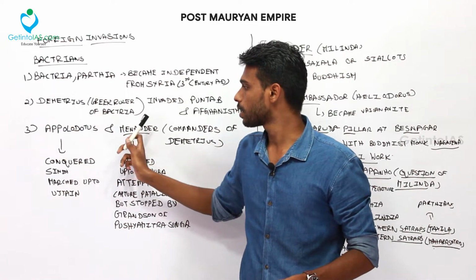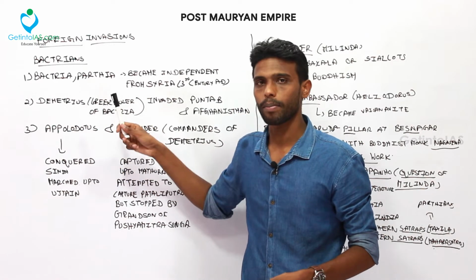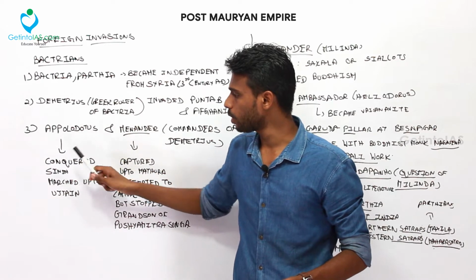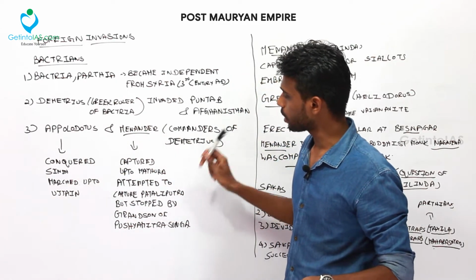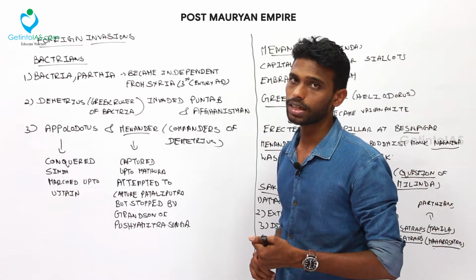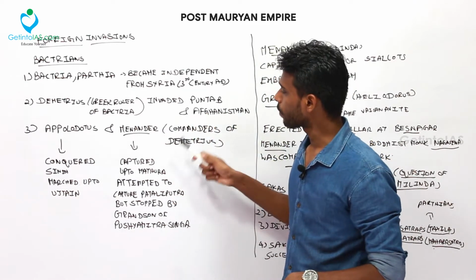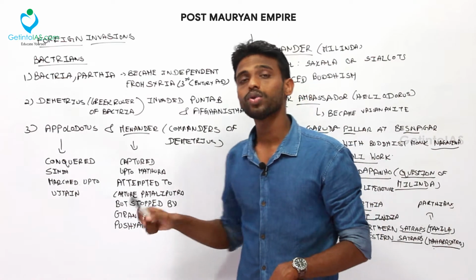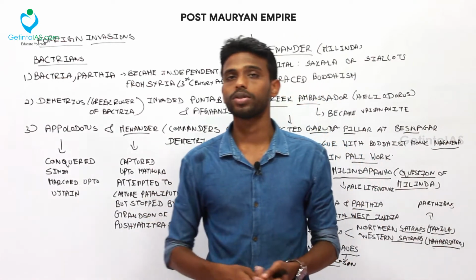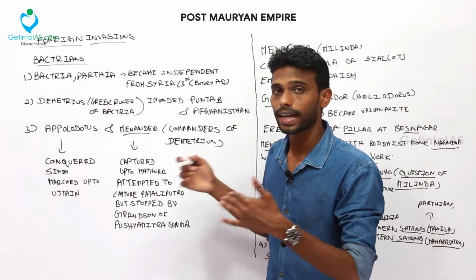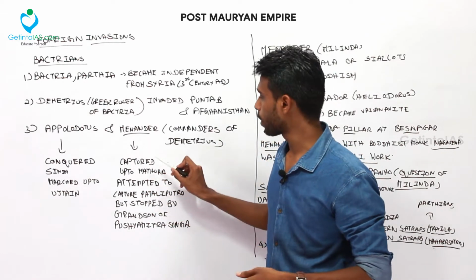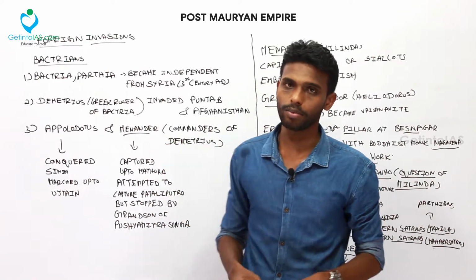Menander is more notable than Apollodotus, because Apollodotus conquered Sindh and marched up to Ujjain alone, but Menander captured Madura, which was an important place during the Sunga as well as Satavahana dynasty. And Menander also tried to capture Pataliputra, because Pataliputra at that time was ruled by the Sunga dynasty. Pushyamitra Sunga's grandson was ruling it, and he stopped him. So Menander couldn't capture Pataliputra.